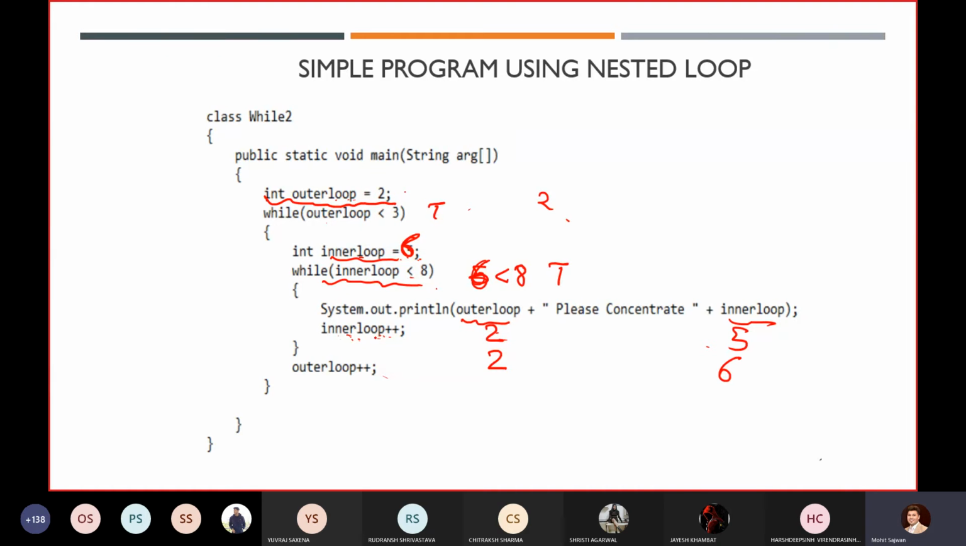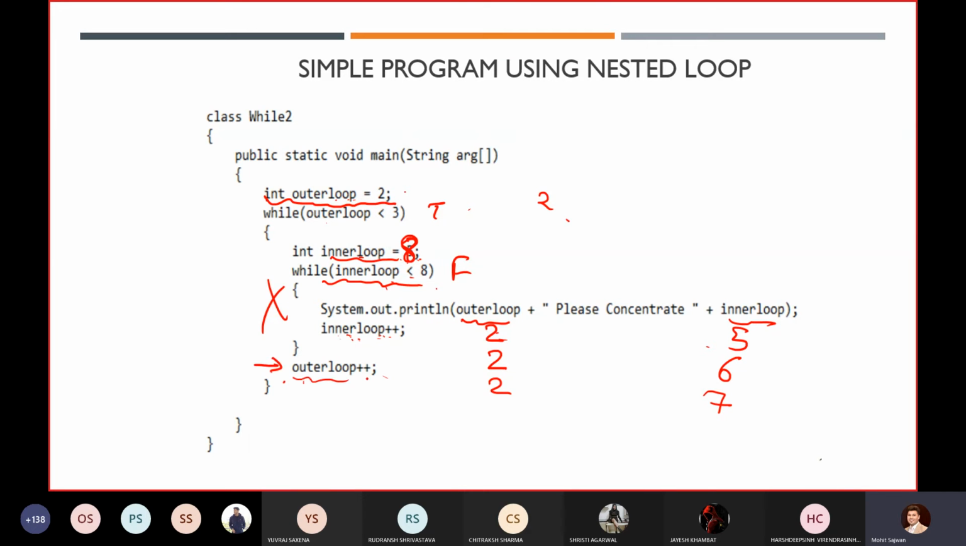Then again it will increment the value. Now the value will become 7, so I will get 2, 7 over there. Again it will increment the value. Now my value will become 8. So once my value becomes 8, this condition will become false, and it will terminate this loop, and it will execute this statement.